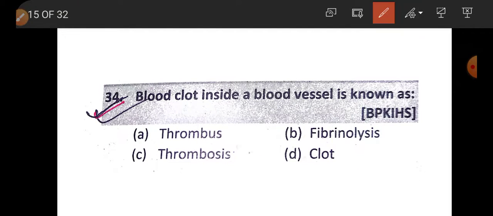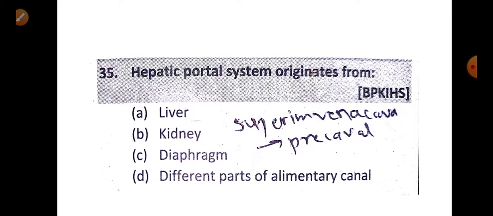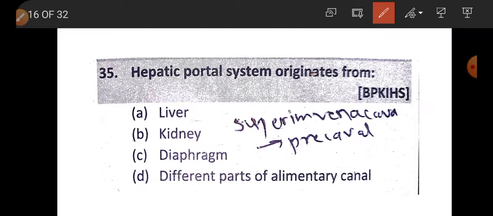Now question number 34. Blood clot inside a blood vessel is known as thrombus. Now question number 35. Hepatic portal system originates from.